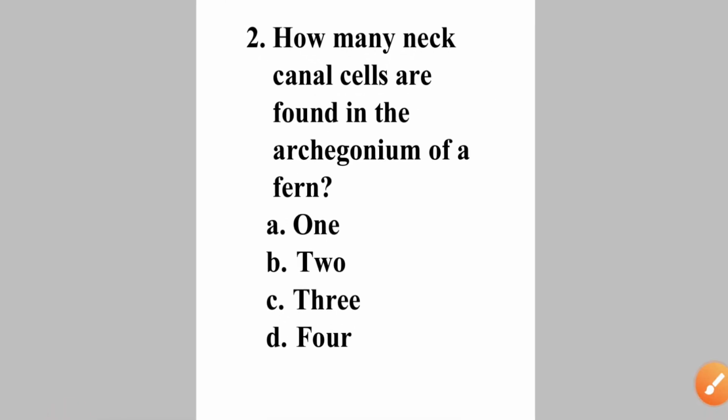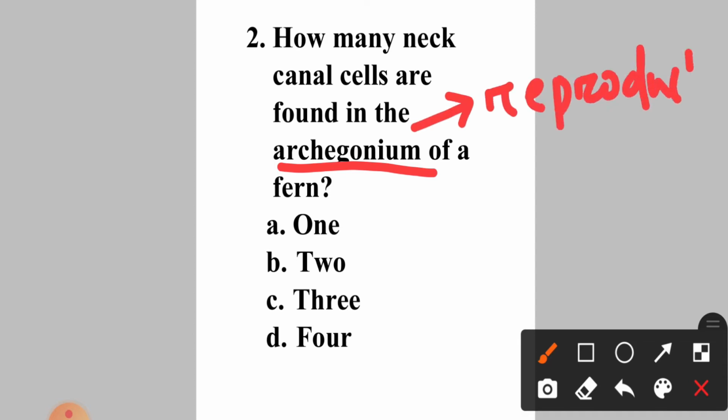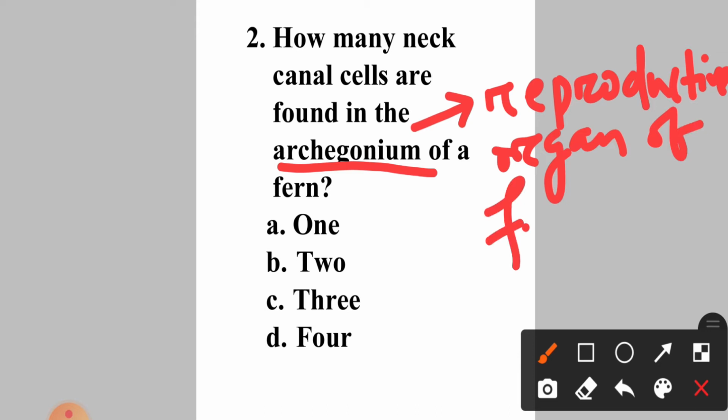How many neck canal cells are found in the archegonium of a fern? Option A 1, B 2, C 3, D 4. Okay, so what is archegonium? Archegonium is the female reproductive organ of fern and mosses. Okay, the upper part of the archegonium, that is the neck, it consists of 4 rows of cells which contain central neck canals, central neck cells.